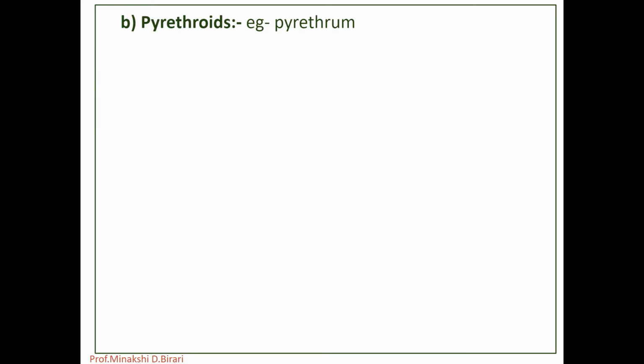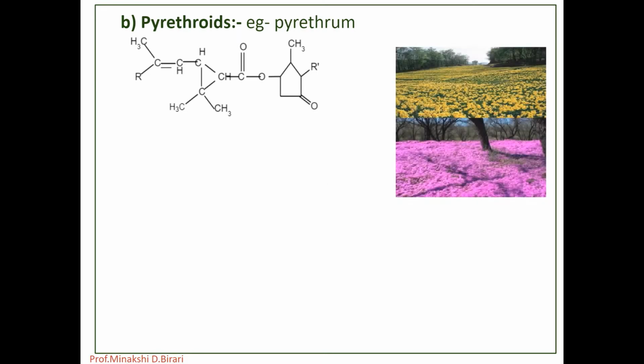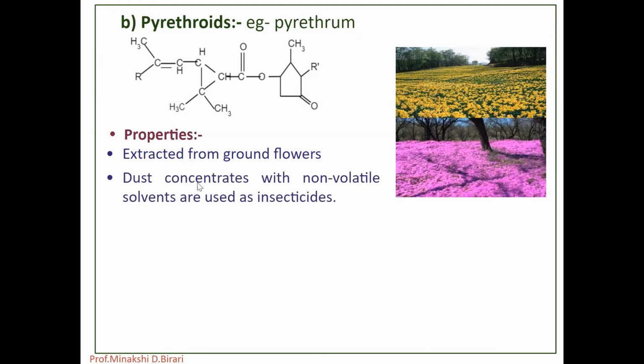For example, pyrethrum. This is the structure of pyrethrum. What are the properties of pyrethrum? Pyrethrum is extracted from ground flowers of C. cocinum and certain plants of the Chrysanthemum genus family. It has been used for control of harmful insects for many centuries.